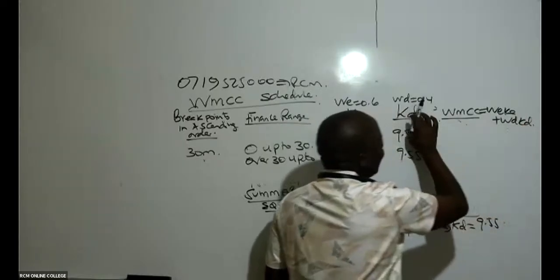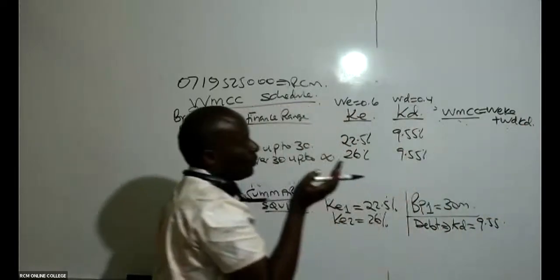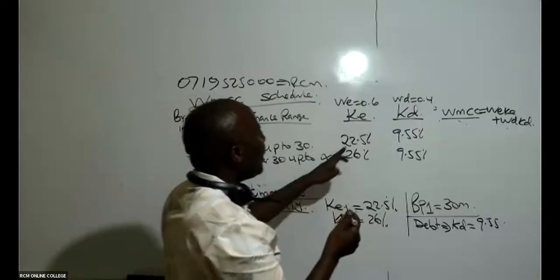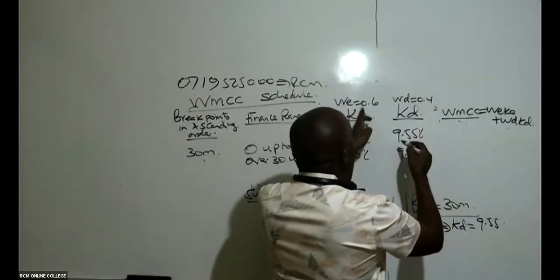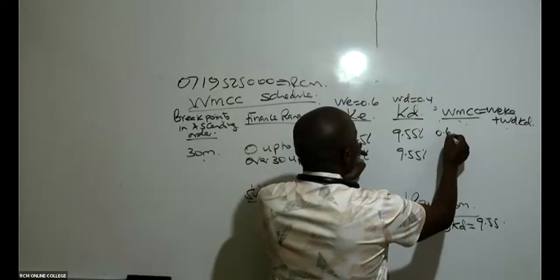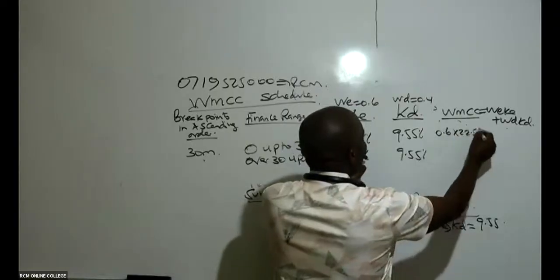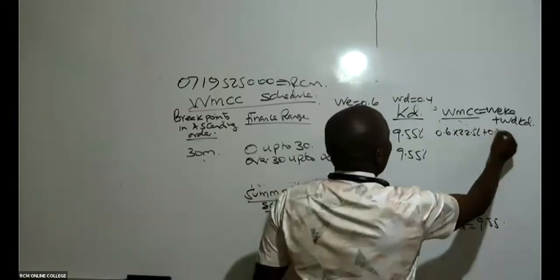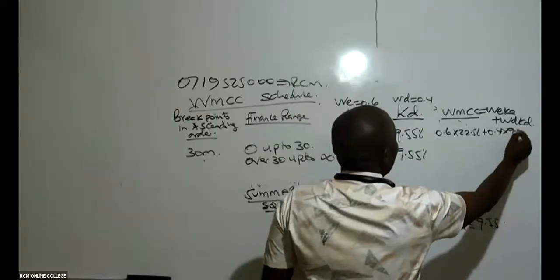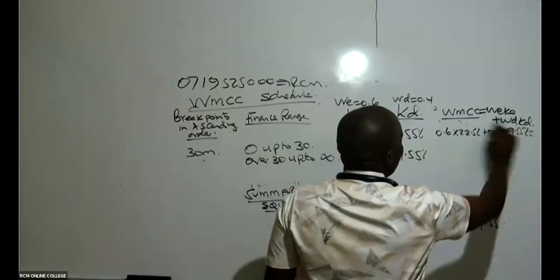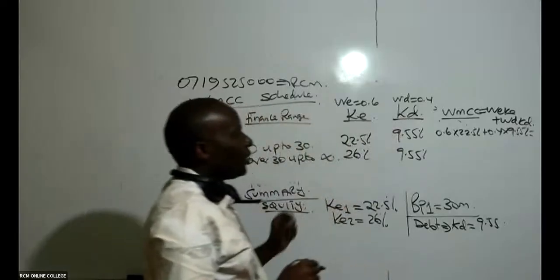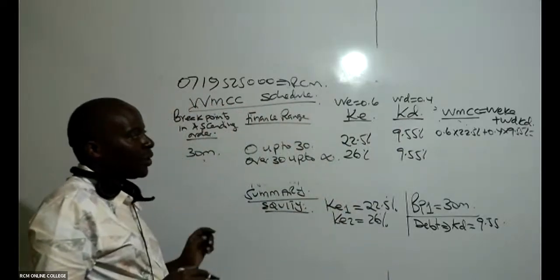Of course, we have already adjusted this for tax. So for the first range, you take the weight which is 0.6 times 22.5% plus 0.4 times, in this case, 9.55%. Already remember this figure is tax adjusted. That KD is already tax adjusted.